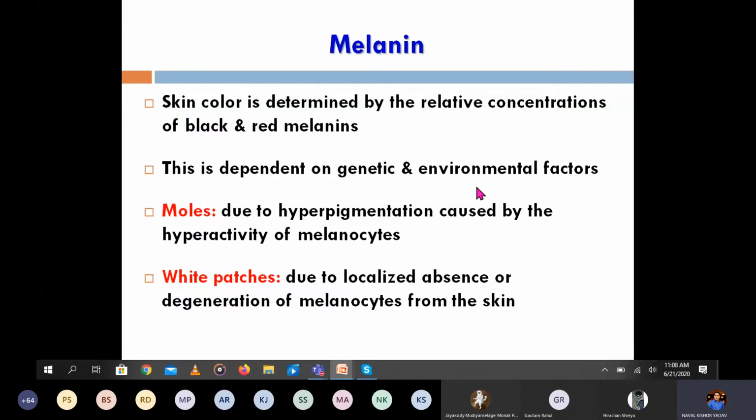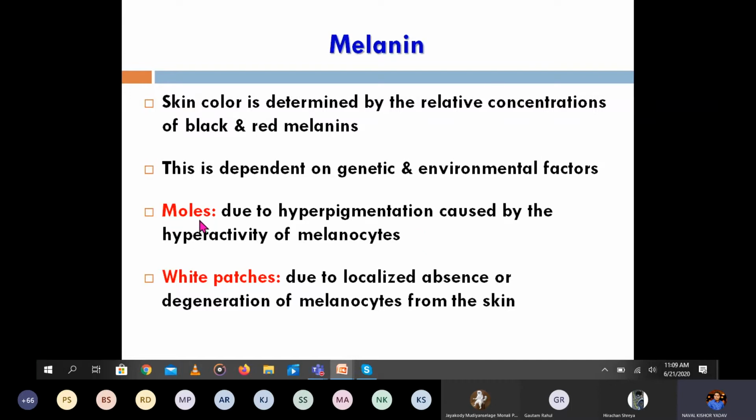So there are two factors which determine the synthesis or deficiency of melanin, that is genetic factors and environmental factors. And these are the two conditions we can see, like the moles and the white patches. So what are moles? They are due to hyperpigmentation, caused by the hyperactivity of the melanocytes. This is a cell which synthesizes the melanin. More melanin is synthesized, which leads to the formation of the moles.